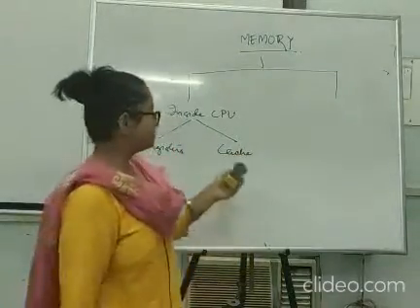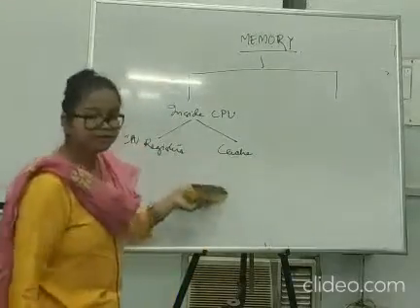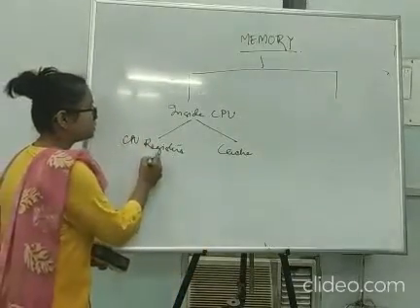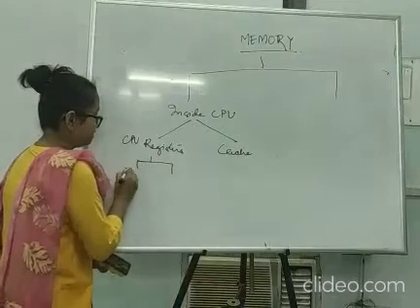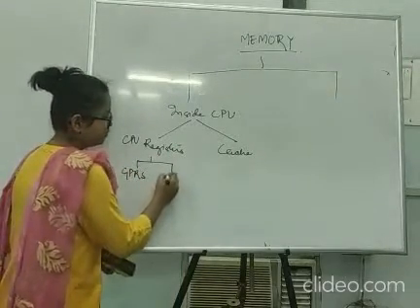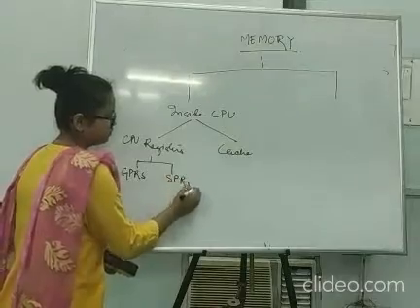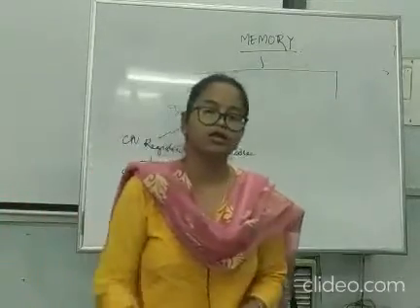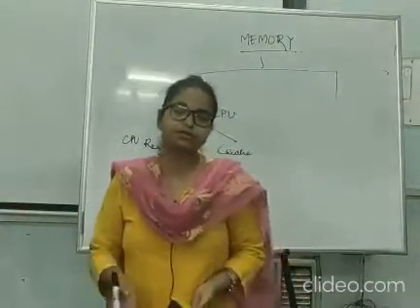Okay, cache memory. We will study this in detail later. Now CPU registers can be of two types. GPR is general purpose register, and we have special purpose registers. Okay. Now what is general purpose and special purpose?